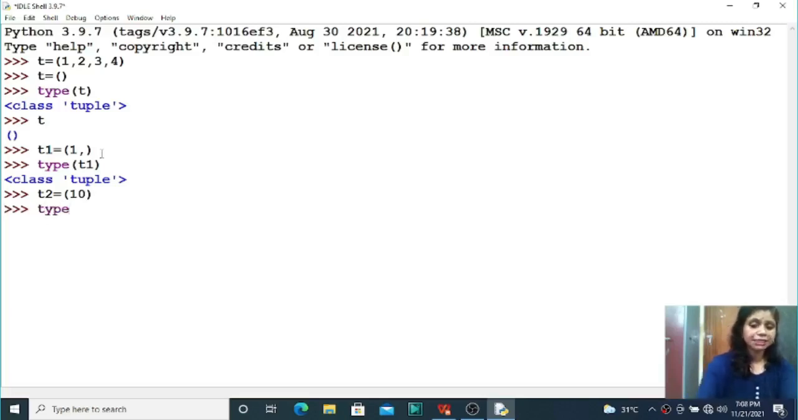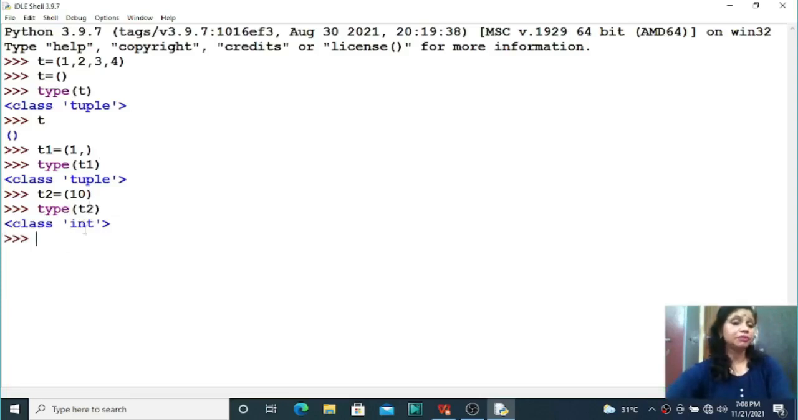Do you know, students? This is an integer type of variable, not a tuple type of variable. If you are not putting any comma and you are just declaring one single value, then that will be your integer type. So how will you declare a tuple variable with a single element? The syntax is t1 equal to 1 comma, inside brackets, right? So this is the proper way to declare a tuple variable with a single element.